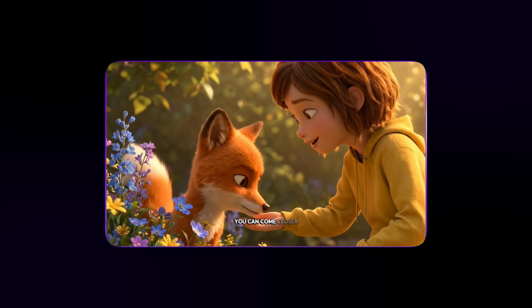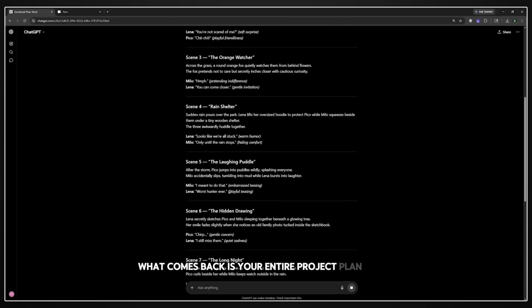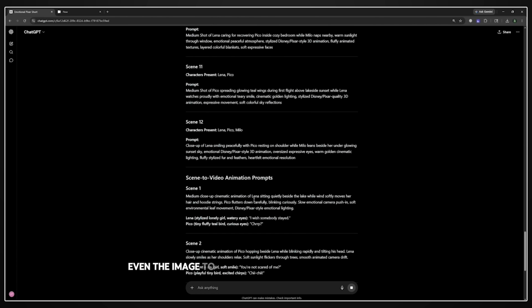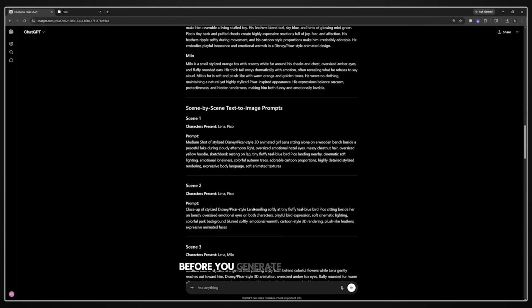You can come closer. Okay, let's get into it and drop it into ChatGPT. What comes back is your entire project plan: story, character descriptions, image prompts, scene breakdowns, even the image to video prompts with dialogue baked in. You're not guessing anything. Everything is mapped out before you generate a single image.